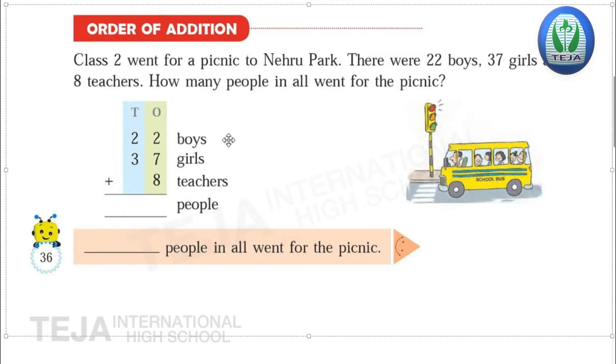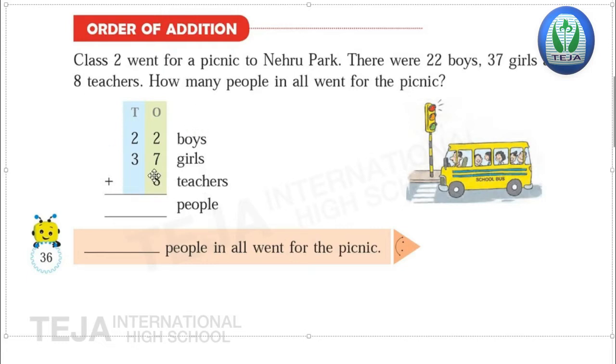Here the number of boys is given, that is 22, the number of girls is 37 and teachers 8. Now we have to find the total people who went to the picnic. So what do we have to do? We should add boys plus girls plus teachers to get the total strength.